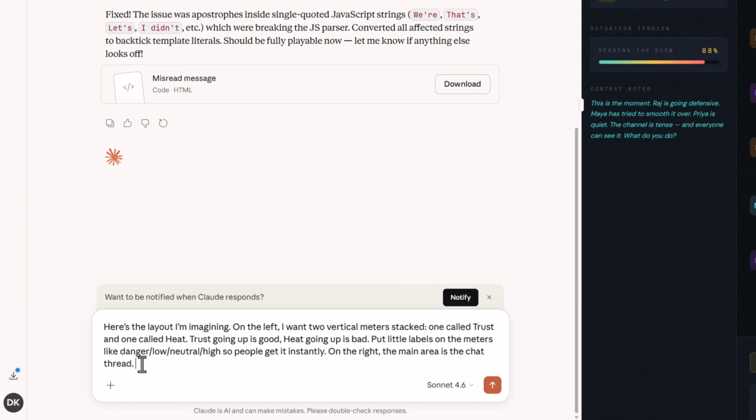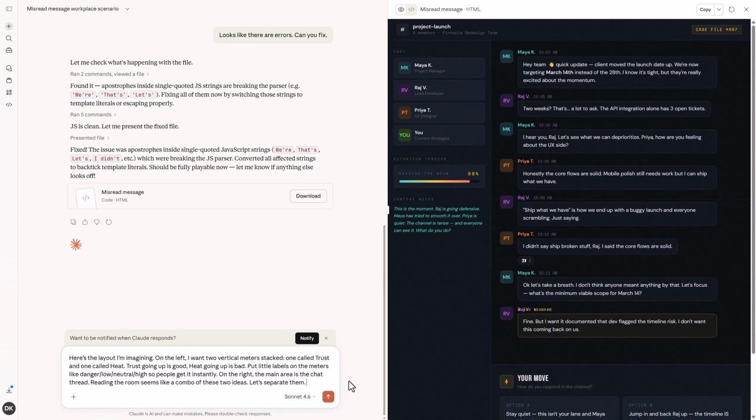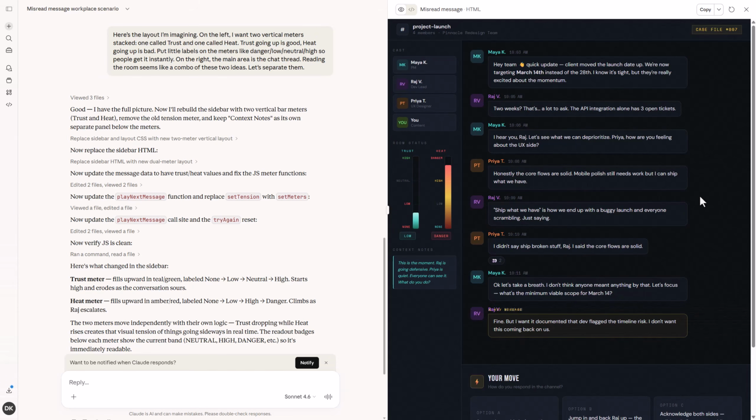I also want to say that reading the room seems like a combo of these two ideas. Let's separate them. And let's see what it gives us here. So I like what it did, although to be fair, we haven't really told it how to calculate trust or heat. So I think one of the questions I will ask at some point is, how are you doing that? And is it a way that makes sense?